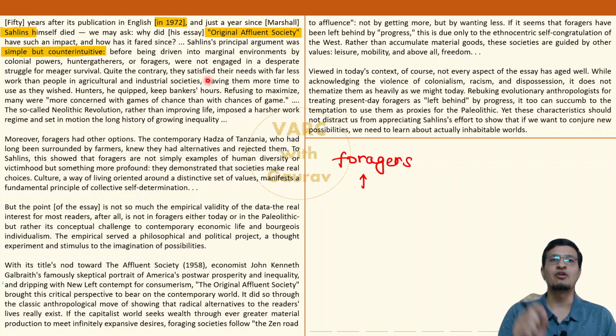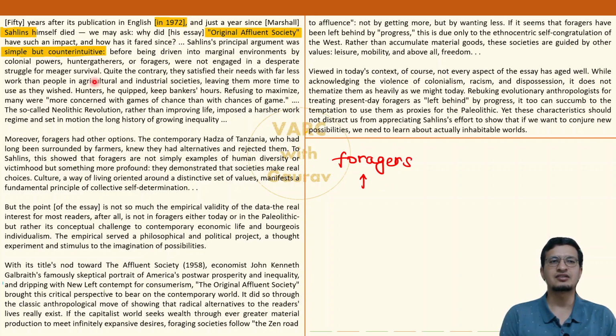गधा points to donkey work, गधा मजूरी. ठीक है? That we keep on laboring, keep on working hard for what? For some गिने चुने fruits of life. In contrast, we have foragers, this community, who live literally tension free, stress free. These guys don't do more than what is required, and still they are surviving. So the joke is on whom actually? So this is the massive question being raised by Sahlins in his essay.